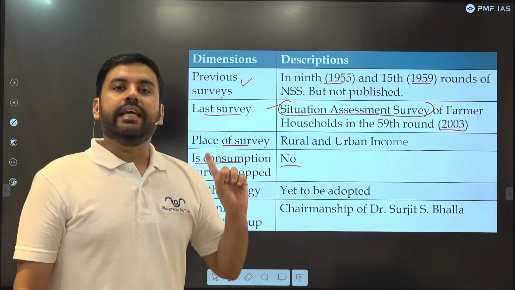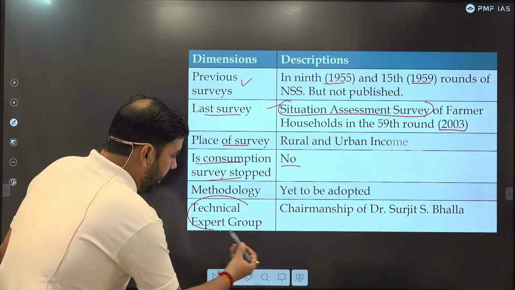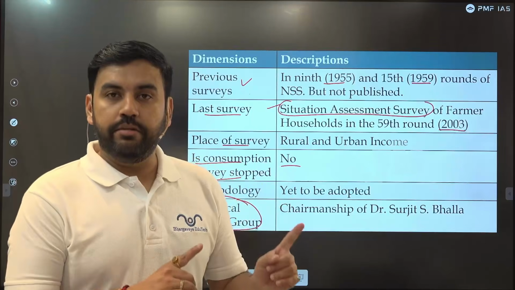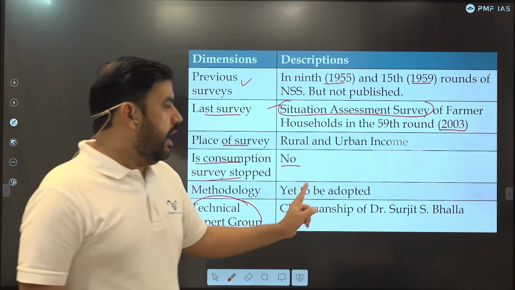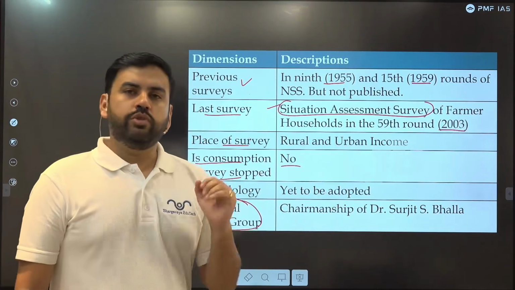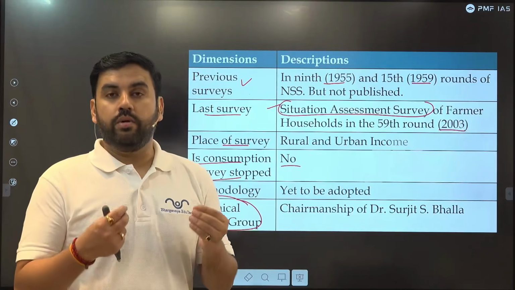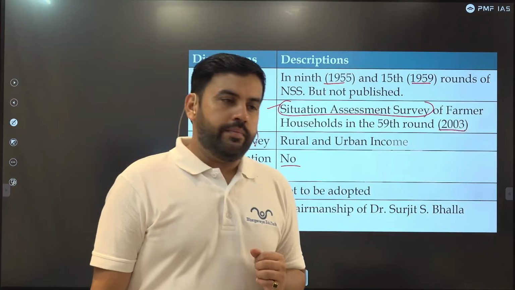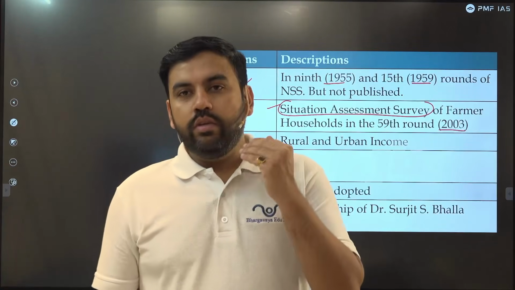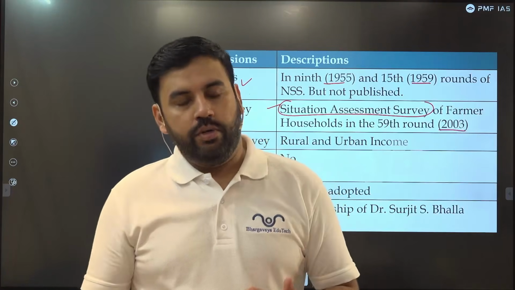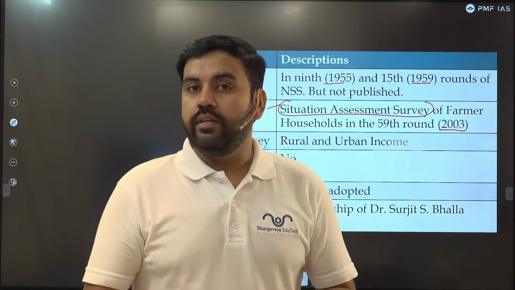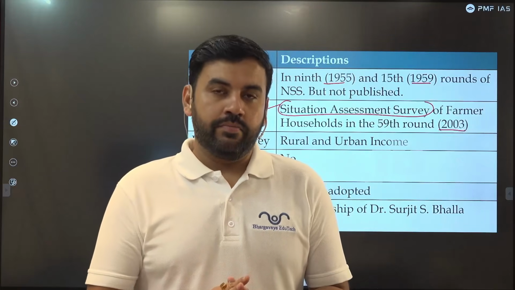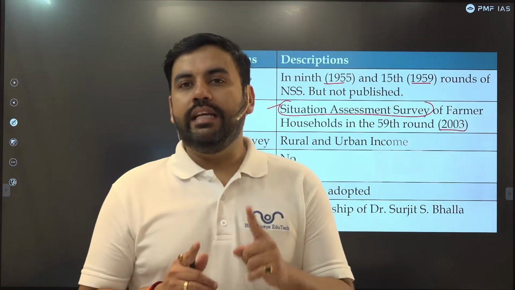For this, they have taken a technical expert group. This technical expert group, as it was mentioned in PIB, will be under Surjit Bhalla. Now, Surjit Bhalla is a very renowned statistician and economist, and he has been a member of many important organizations, including Niti Aayog and the Finance Ministry, obviously. This person is currently associated with the International Monetary Fund and has conducted many surveys in his own capacity. So now he will be suggesting certain methodology and tasks which will help us to conduct this income survey.